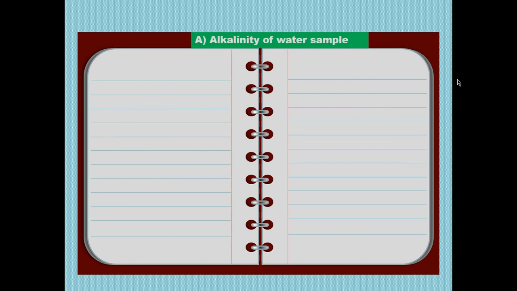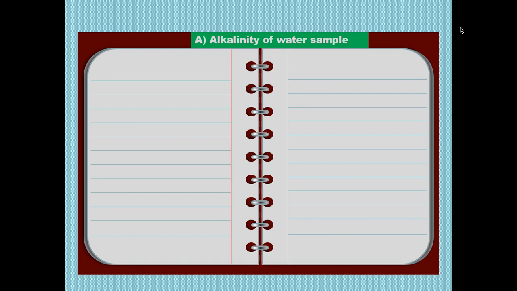Let us start with the first parameter, that is alkalinity of a water sample. Now, why it is necessary to determine the alkalinity is the important question. Friends, we know that boiler material is made up of iron, and if the water is acidic, that iron material may undergo corrosion. To solve this problem, we have to add some basic material into the water to decrease the acidity.